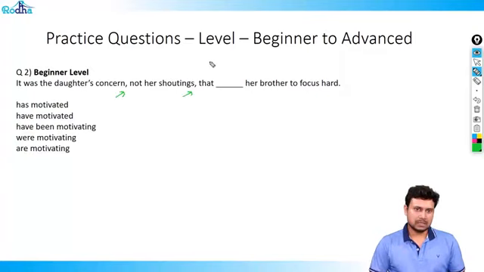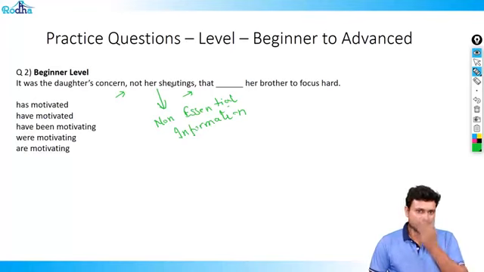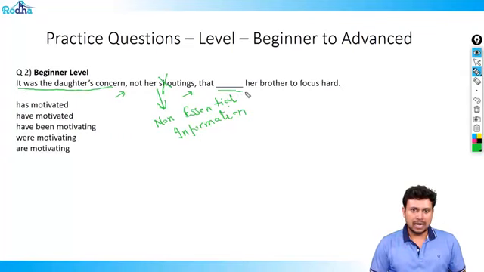When you have two commas separated by a sentence, typically the sentence acts as non-essential information, which means this part of the sentence is not needed to solve the question. So the moment I've realized it's non-essential information, I'll not even look at it. So it should be, it was the daughter's concern that dash her brother to focus hard.